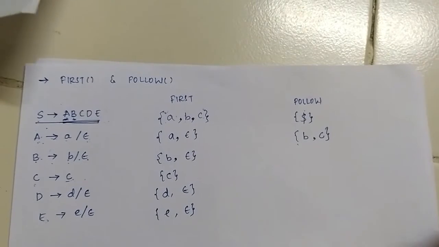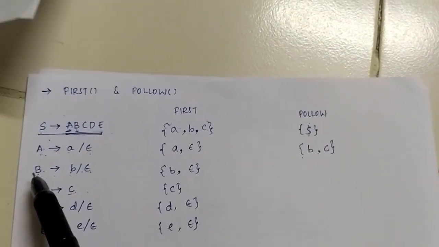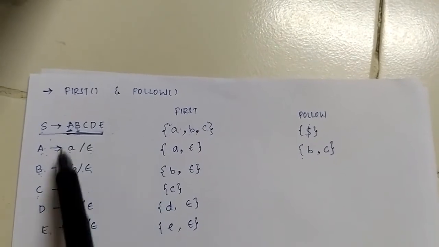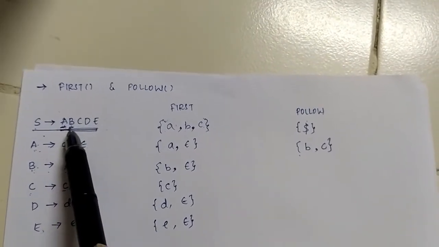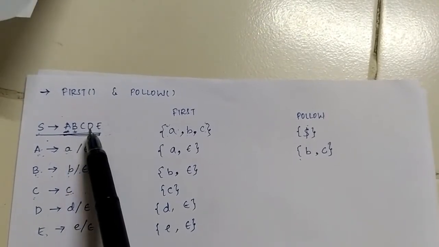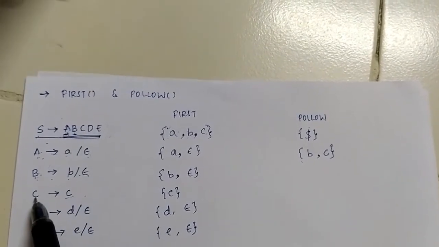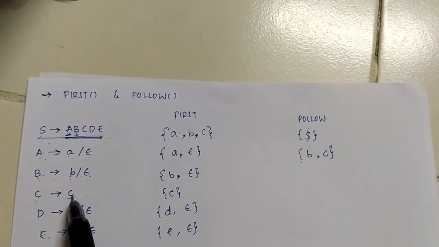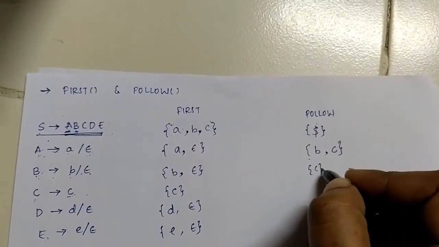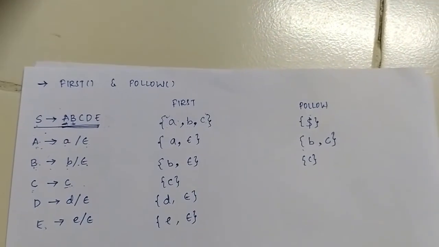I hope you have understood. So what is follow of B? If you look at all the RHS, we can find B here. So what is followed by B? B is followed by C. So what is first of C? First of C is small c. So I will write my c here.